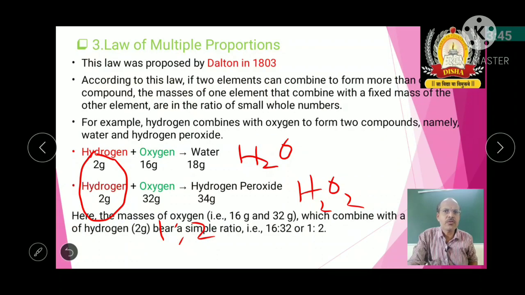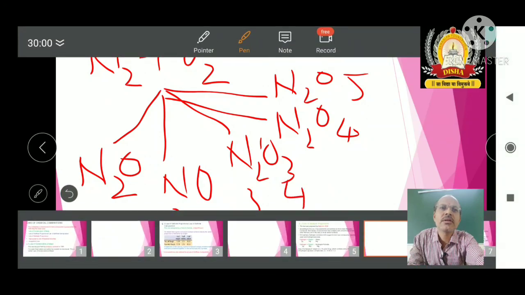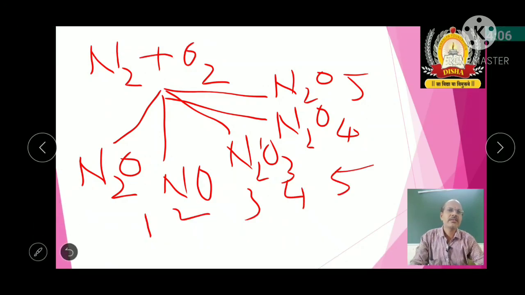Okay, so here you can see the nitrogen percentage, the nitrogen composition or nitrogen mass remains the same, but the oxygen masses are in the ratio of 1:2:3:4:5.